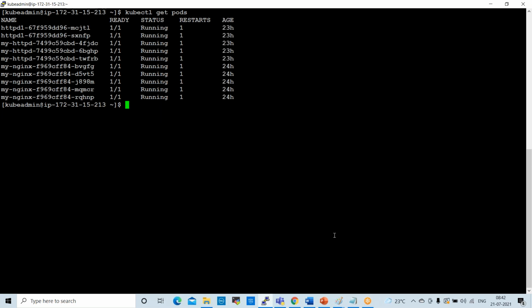And next one is if you want to edit any pod, okay. So what can we edit? The manifest we can edit, right? For example, these are the pods. I want to edit something here. So how can we edit that? The command here is kubectl edit pod followed by the pod name. For example, I want to edit this.